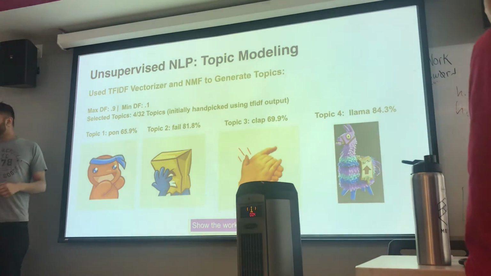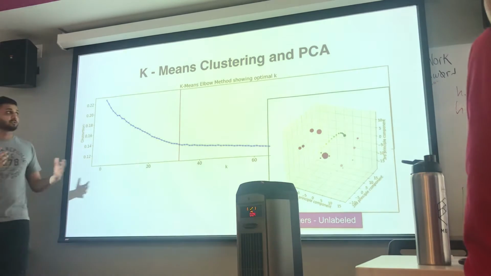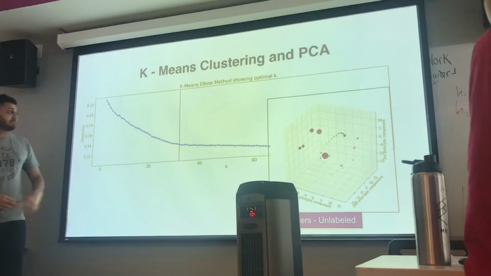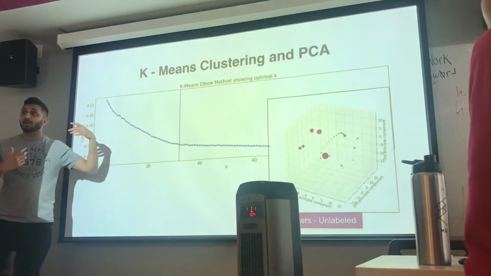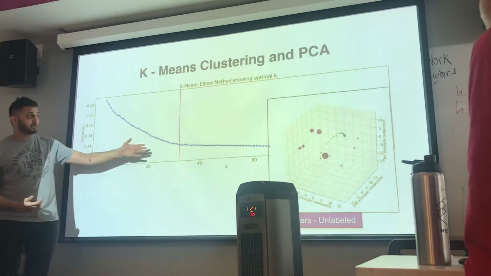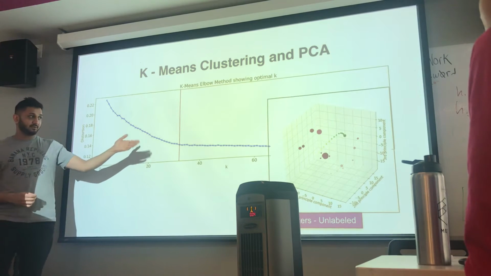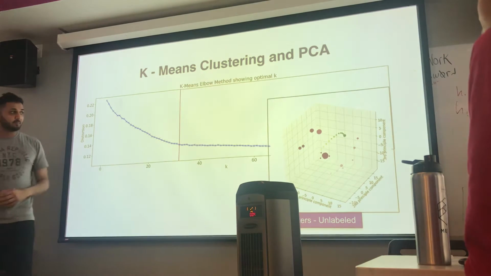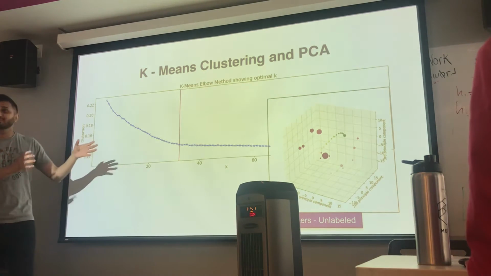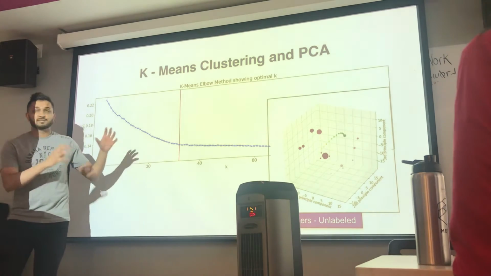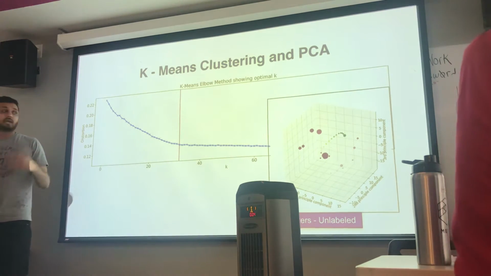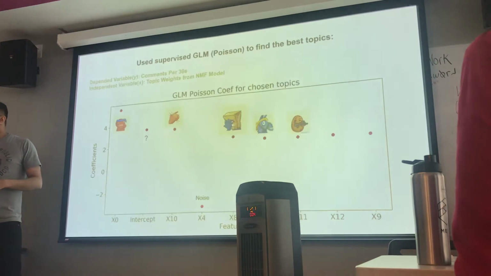So I had to go back to the drawing board, do some k-means clustering, and I figured out that initially I had 32 topics that I liked, and the k-means showed that it's a good number to stay on. So I went ahead and plotted the 3D with the help of Monica. I wasn't able to get any labels on it, but as you can see, there are clear clusters of comments, which we'll get to in a few minutes.